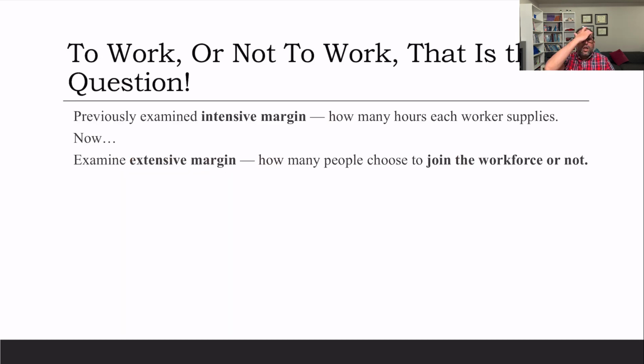But again, as we mentioned, there are two forces working in opposite directions. So it depends on in what circumstances the substitution effect is greater, and in what circumstances the income effect is greater, and leisure is a normal good. So we previously examined the intensive margin, how many hours each worker supplies. Now examine the extensive margin, how many people choose to join the workforce or not.